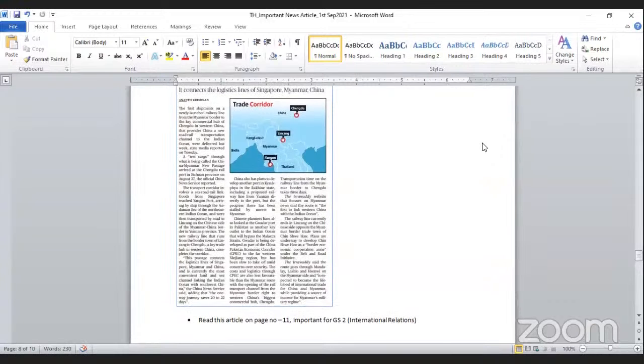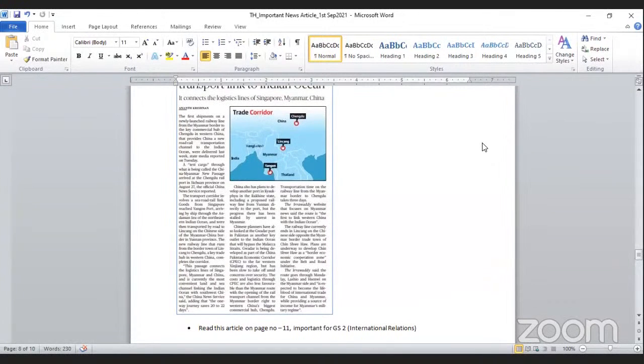China is being connected to Singapore through Myanmar, and it is much easier for China to extend its presence in the Indian Ocean after this road rail project, or whatever the future implications will be, that we need to understand here.